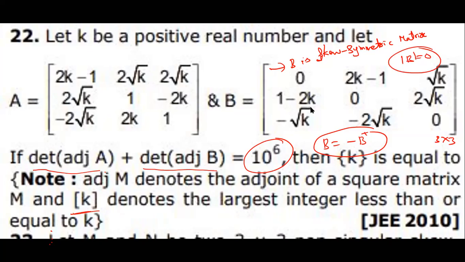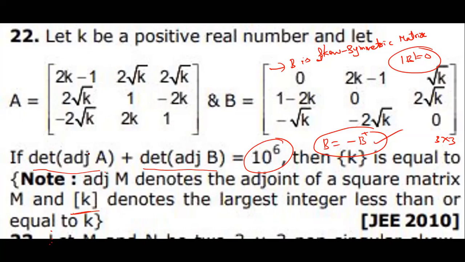Please write down: clearly, B is a skew symmetric matrix and the order is 3, an odd number. Because from the matrix, B transpose is equal to minus B.